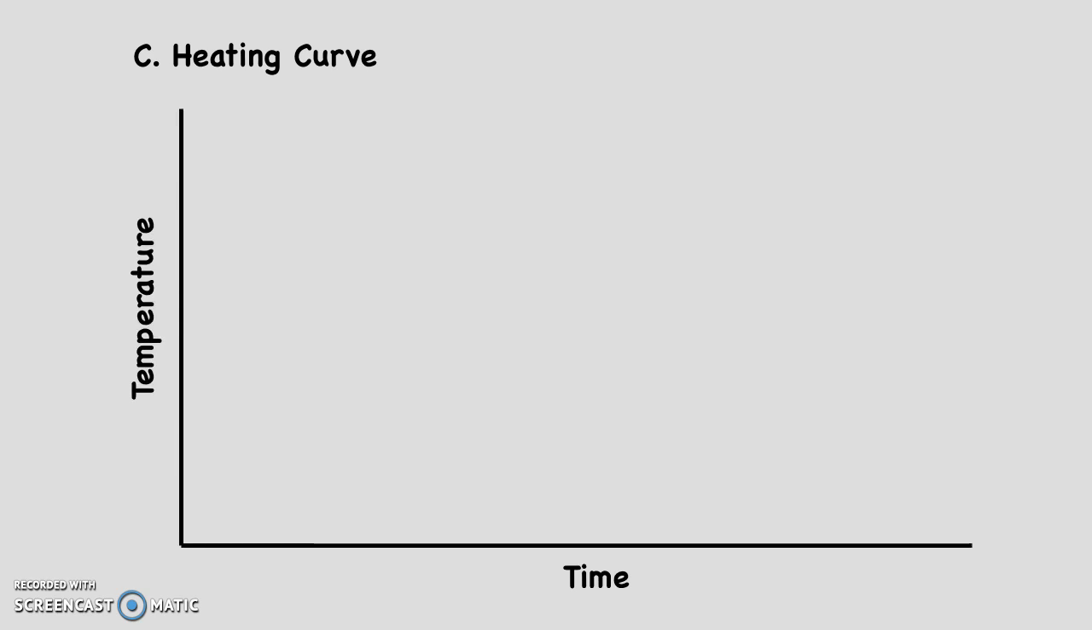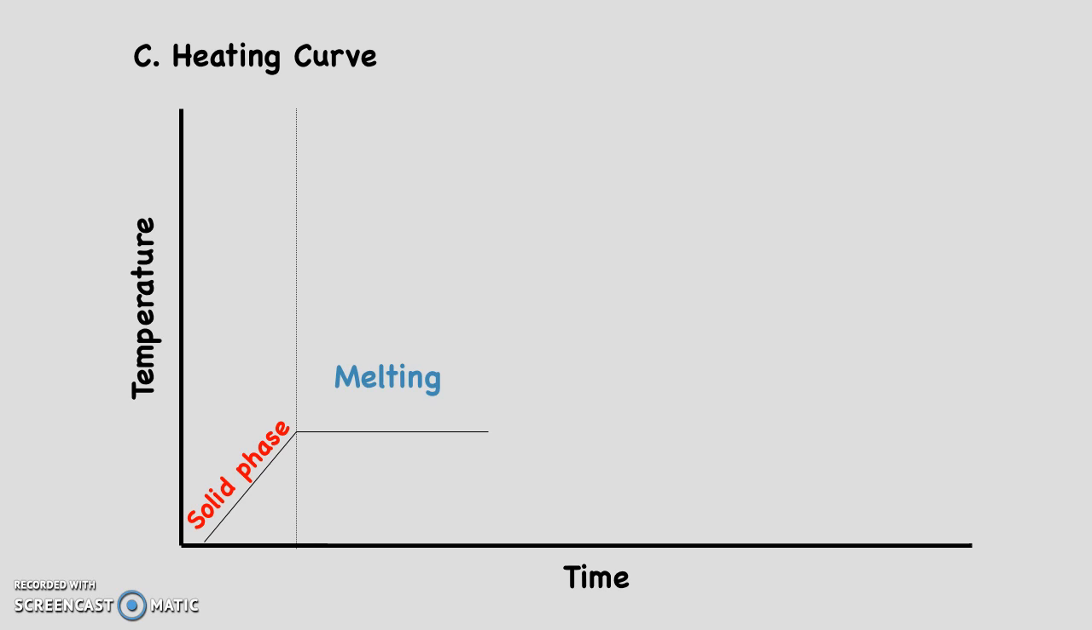Let's look at a heating curve. On my x-axis, I have time, starting at 0 on the left and increasing to the right, and I have temperature on my y-axis, starting from 0 at the bottom and increasing upward. My first slanted line represents the solid phase. As temperature increases, my solid molecules begin to gain energy. Next, I hit my first plateau, which is melting.